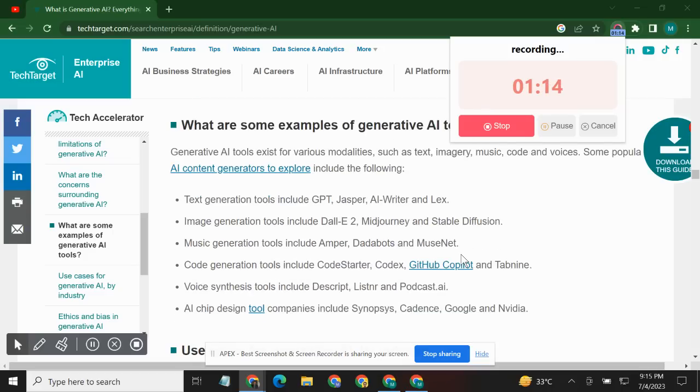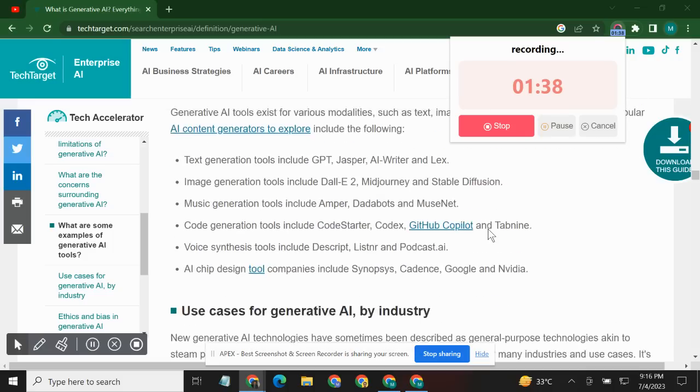Image generation tools include DALL-E 2, Midjourney, and Stable Diffusion. Music generation tools include Amper, Dadabots, and MuseNet. Code generation tools include CodeStarter, Codex, GitHub Copilot, and Tabnine. Voice synthesis tools include Descript, Listnr, and Podcast.ai. AI chip design tool companies include Synopsys, Cadence, Google, and NVIDIA.